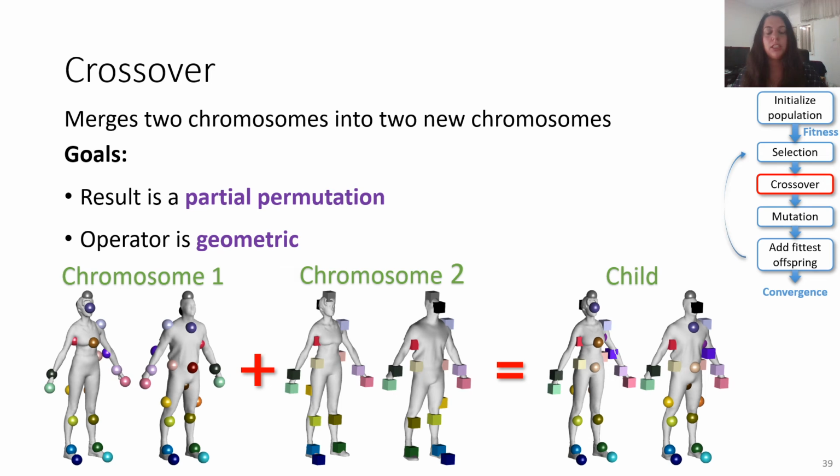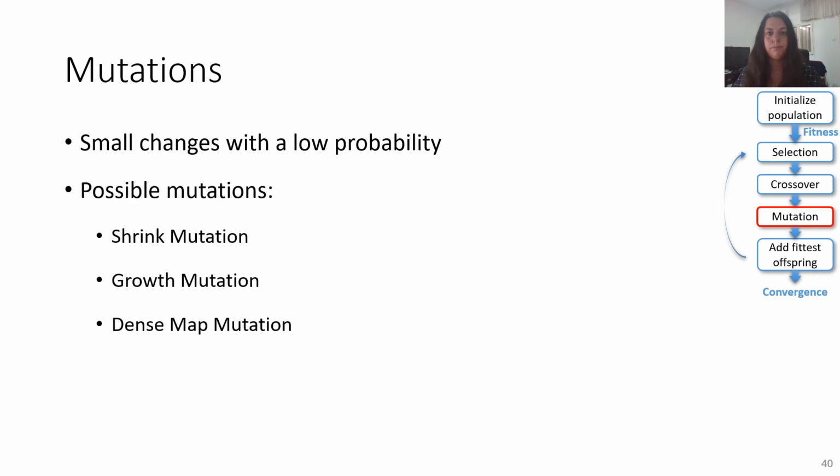Note that most genes in the top of the body are from the cubes chromosome, and most genes in the bottom from the spheres. Hence, the geometric partial match that existed in the parents is not broken during the crossover. Our operator uses similar techniques to the population initialization algorithm, and we refer to the paper for more info.